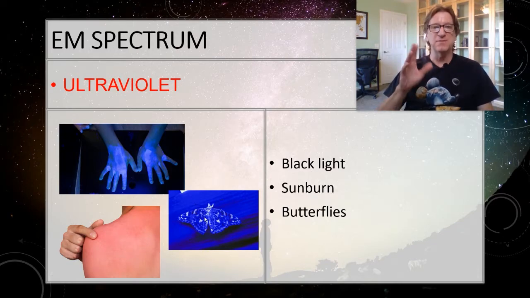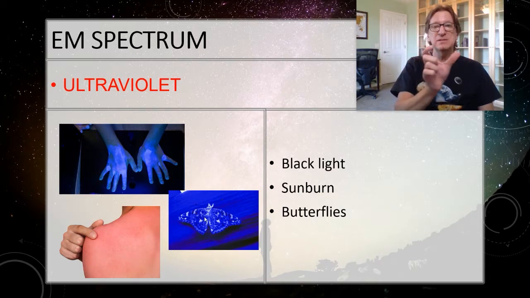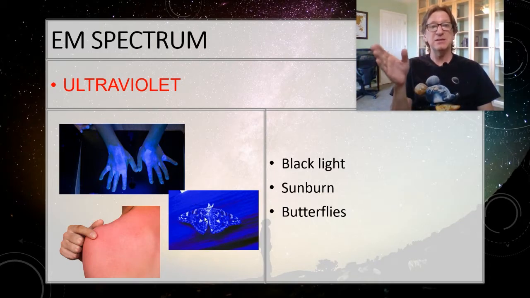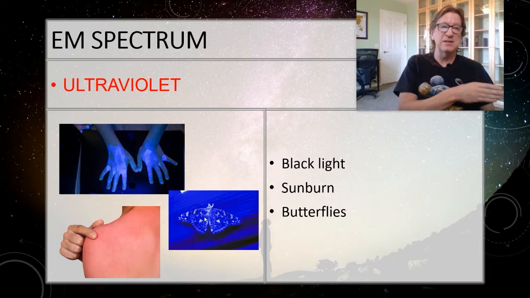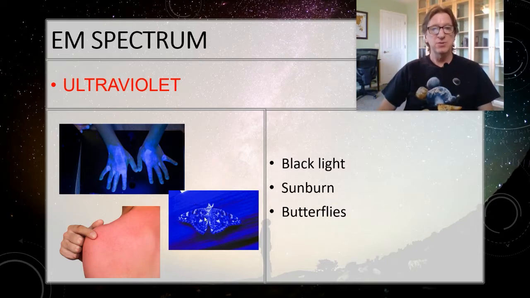That's what gives it all its kind of funky properties. Now, interestingly though, this is actually a range. Some people can see slightly into the ultraviolet. Some people can see slightly into the infrared. We discovered this in World War II, that there were some people who could see ultraviolet.